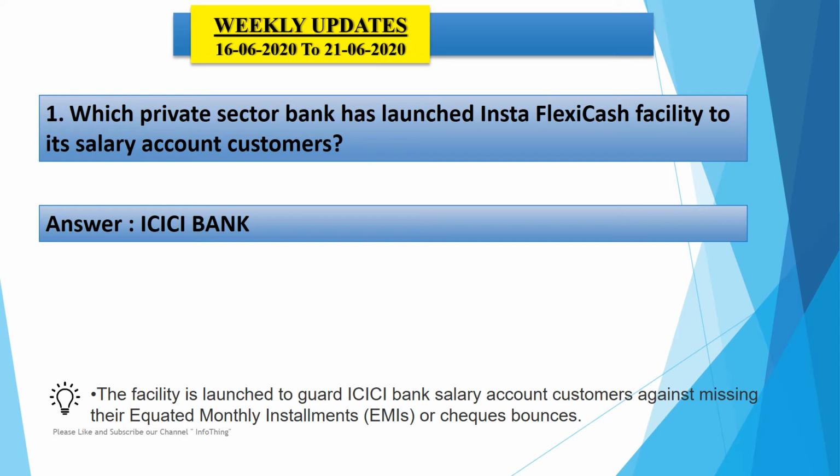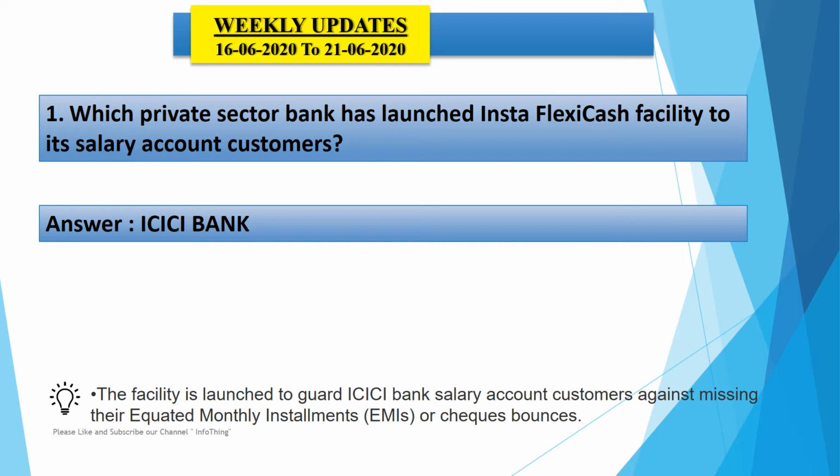In other words, if you have an approved overdraft limit of 50,000, for example, and you have 1 lakh in your savings bank account at present, you can withdraw up to 1.5 lakh. So that 50,000 OD is one kind of short-term loan, and interest will be charged on it. That is how it works.